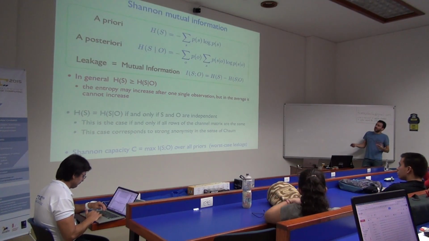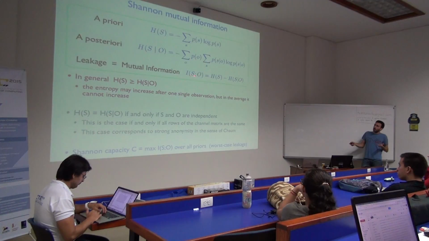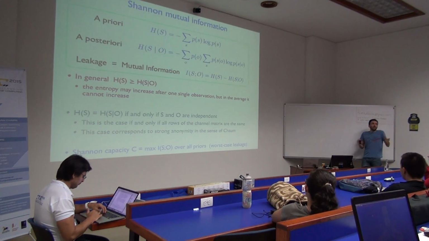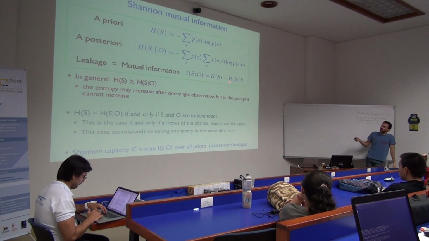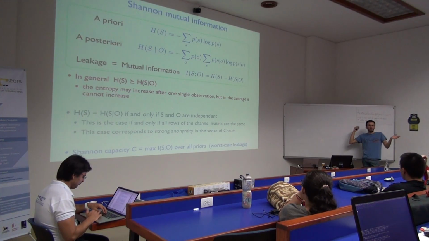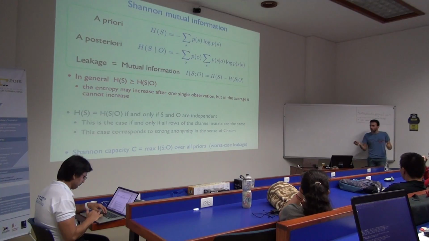In the best case, that will be 0, meaning that I don't lose anything because of the system. This does not necessarily mean that it's hard to guess my secret, but it's not easier because of my system. My system didn't change anything. In the worst case, it will be equal to the entropy, and will mean that my system completely destroys the entropy of the secret. Before it was whatever it was, and now it became 0 because I revealed it.